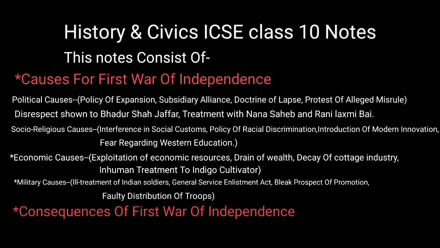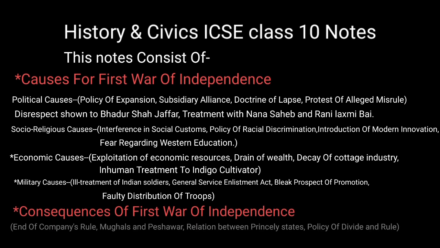faulty distribution of troops. Now the second last, the consequences of the First War of Independence, which included subtopics: end of company rule, Mughal and Peshwa, relation between princely states, policy of divide and rule, and the last, economic exploitation. Now let us see the notes.